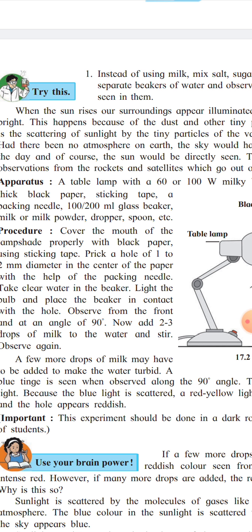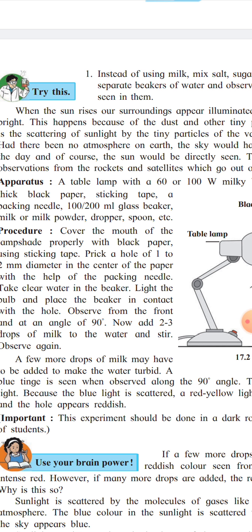When sunlight enters the Earth's atmosphere, it gets scattered by molecules of gases like nitrogen, oxygen, and hydrogen, which are present in the atmosphere. At the same time, the blue color in the sunlight gets scattered the most, and thus the sky appears blue during the daytime.